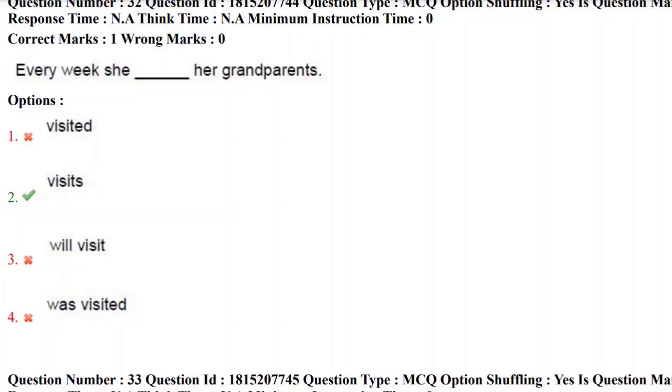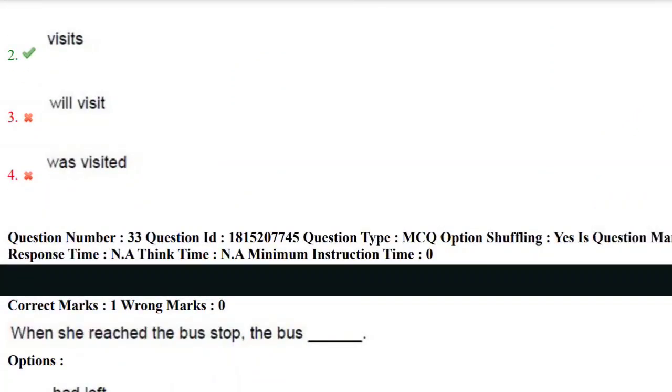Every week she visits her grandparents. Subject plus V1 S, that is, she visits. So the correct answer here is the second option. Be careful with the keywords. First you need to find the keyword, then you should think about the sentence, then you should think about filling the blank with the helping verb and main verbs. So the correct answer here is the second option. Let's move towards the next question.